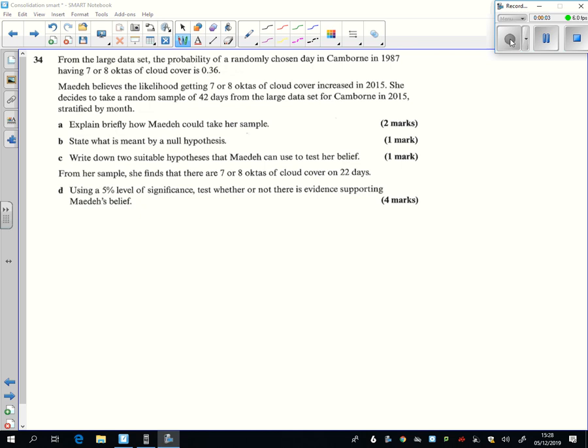Question 34, large data set again, and she's going to take a sample of 42 days, and she wants to do it stratified by month. So I suppose what they're testing here is, do you know that there's 6 months in the data set? So if you're doing 42 days spread by months, we're doing 7 days per month. And if it's stratified, you still select randomly in the month.